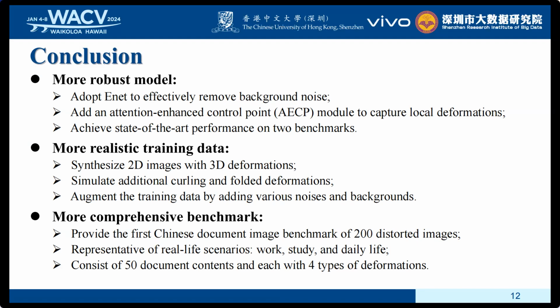We also augment training data by synthesizing 2D images with 3D deformation and simulating additional curling and folded deformations. Last but not least, we provide a more comprehensive benchmark, especially for Chinese real-life scenarios, including 200 distorted images.